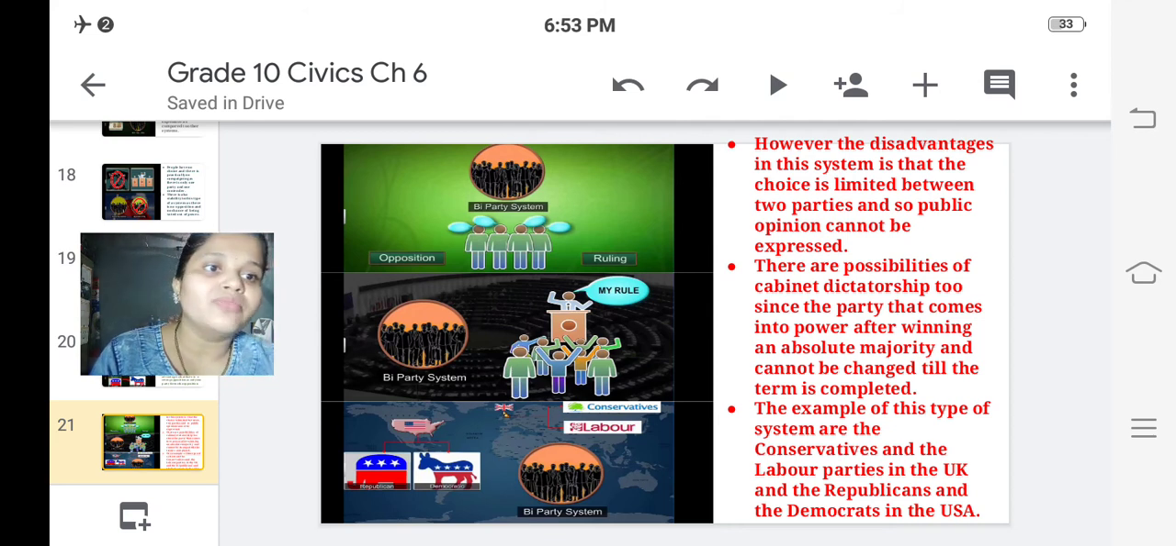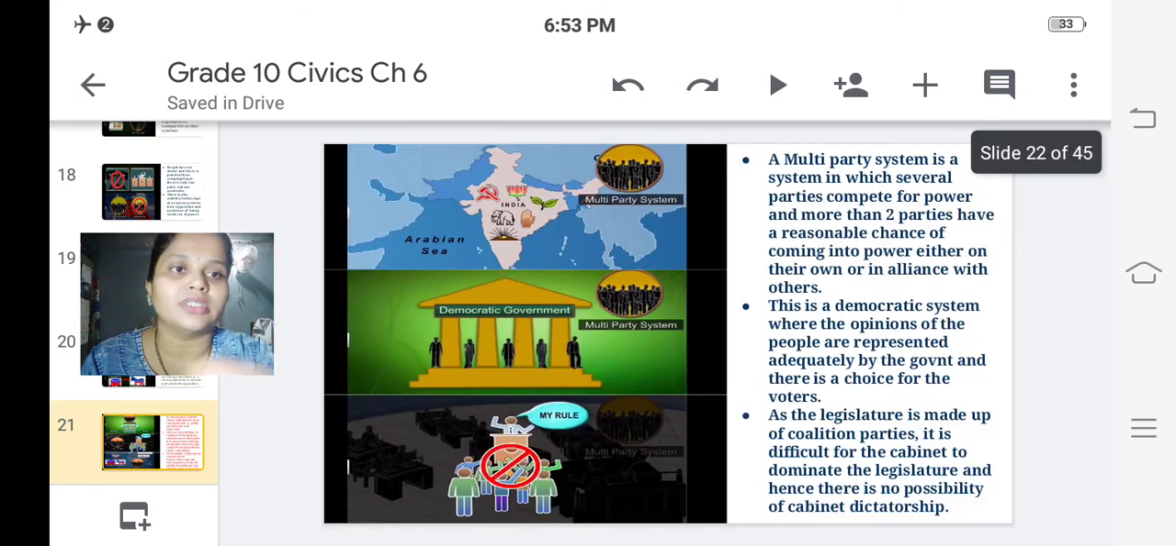The examples of this type of system are the Conservatives and the Labour parties in the UK, which are the two parties. As I gave you the example, UK and USA are the examples of bi-party system. So which are the two parties in UK? The names of those two parties are Conservatives and the Labour parties in United Kingdom, and the two parties of USA are the Republicans and the Democrats. These two parties are ruling and opposing in the USA and UK.